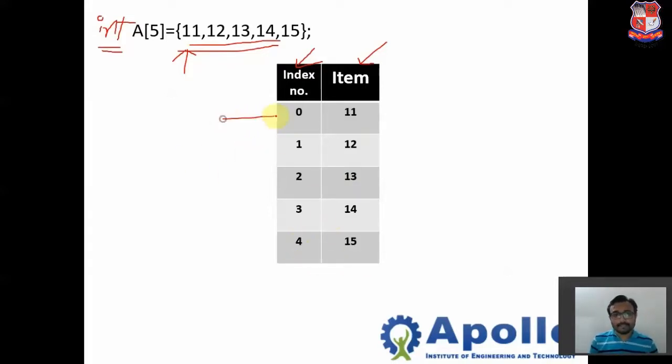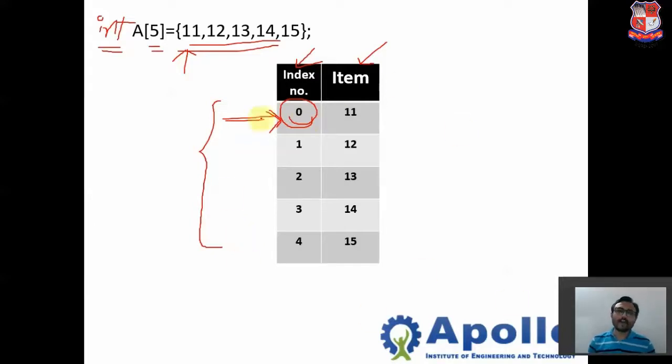Now see these things in the array. By default the index number always starts with 0, meaning whenever you declare an array, it automatically gives the 0 index number to the first element. Now see guys, here we have index numbers from 0 to 4, and the size is 5, meaning we have 5 elements, but the index starts from 0 up to n minus 1.